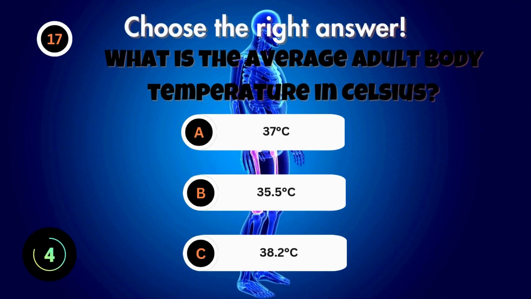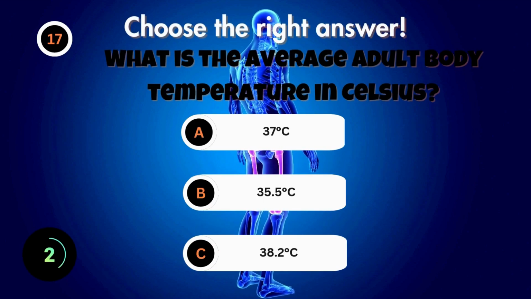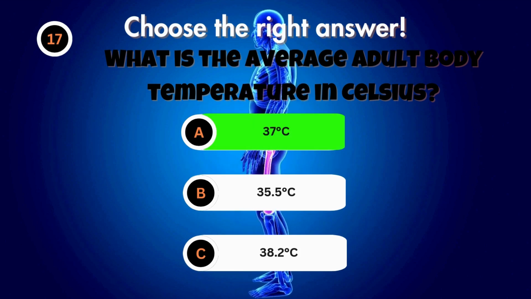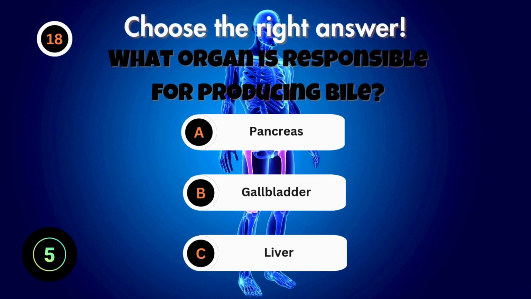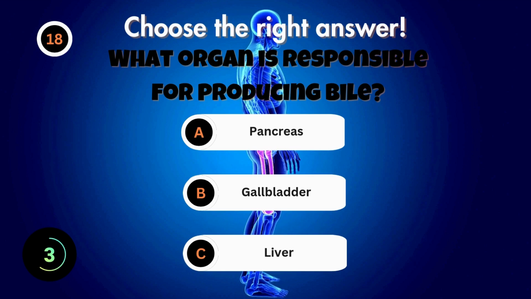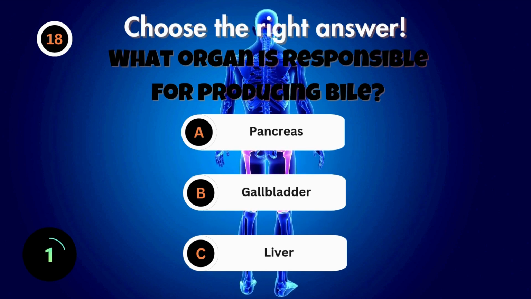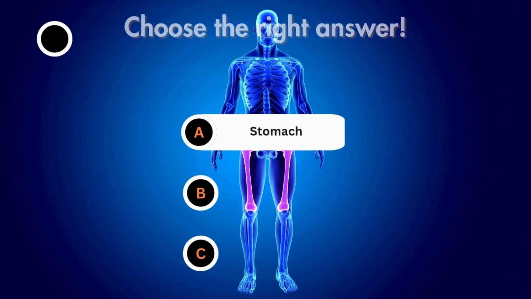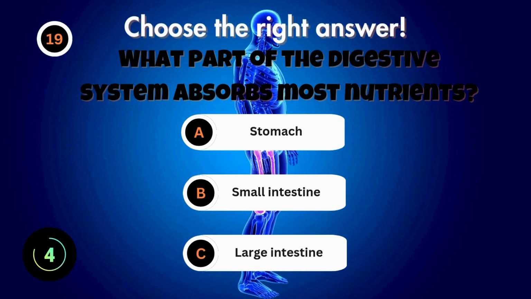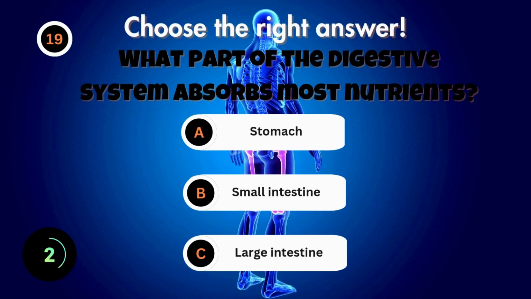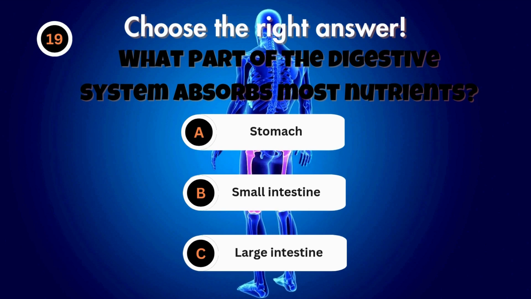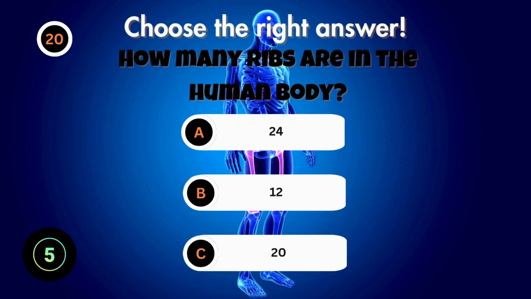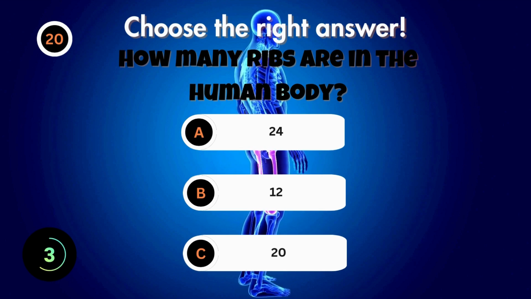What is the average adult body temperature in Celsius? What organ is responsible for producing bile? What part of the digestive system absorbs most nutrients? How many ribs are in the human body?